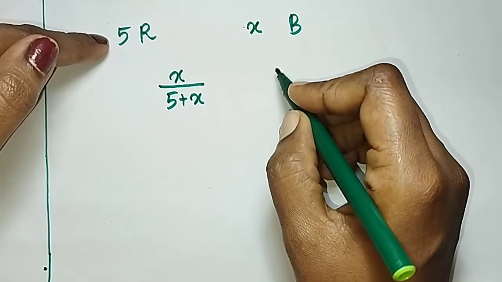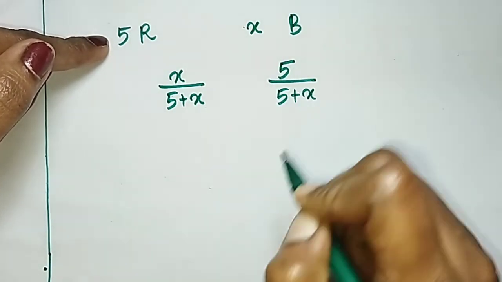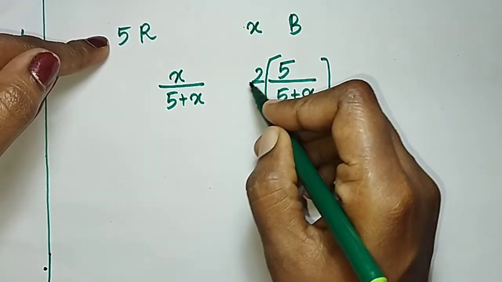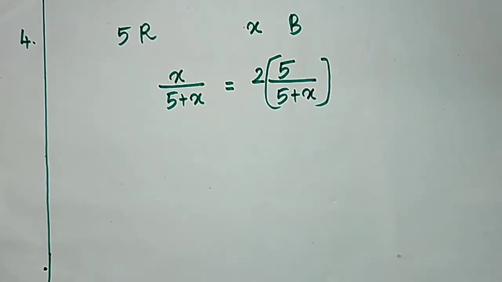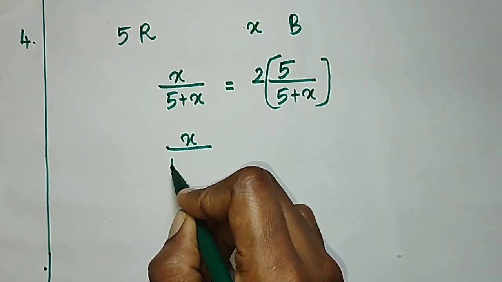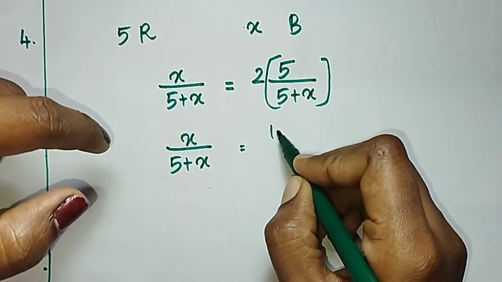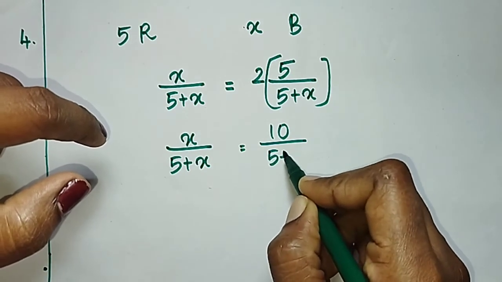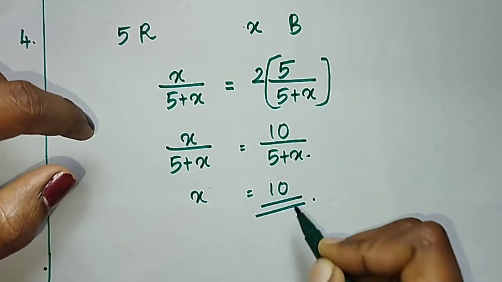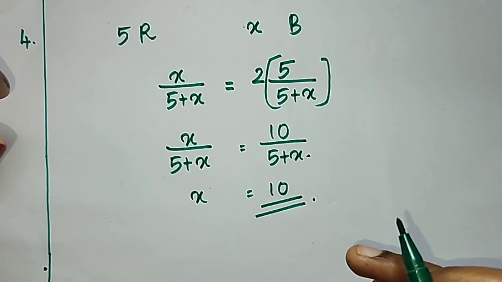Probability of drawing a red ball is 5 by 5 plus X. Then 2 times this value is equal to X by 5 plus X. Then we can write X by 5 plus X is equal to 10 by 5 plus X. Then X equal to 10. So, the number of blue balls in the bag is 10.